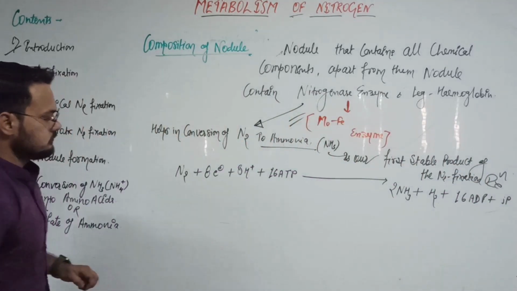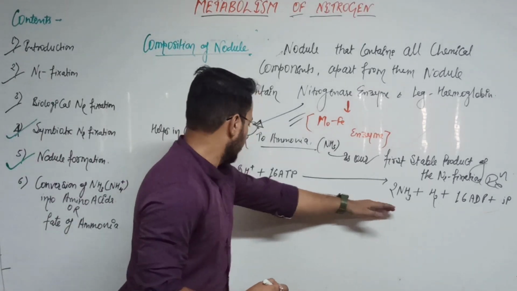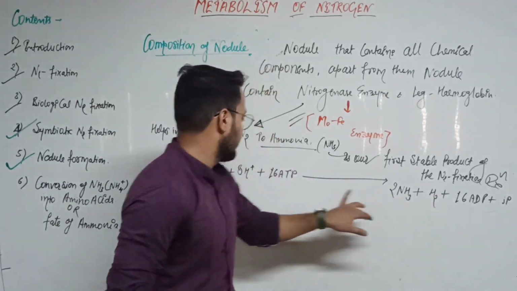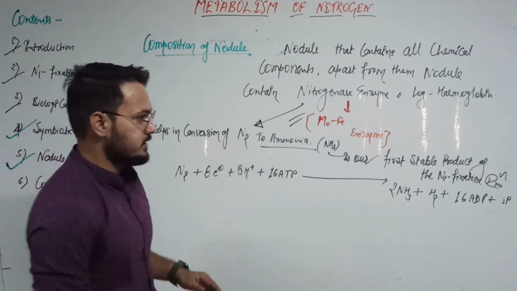Okay, that is clear. And N2 converts into ammonia. There are 2 nitrogen, there are 2 nitrogen. There is a 2, 3, 6 and 8. 8 hydrogen, there is 8 hydrogen. 8 electrons, 8 H plus. So it is a balanced reaction.